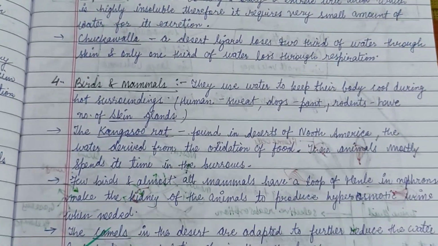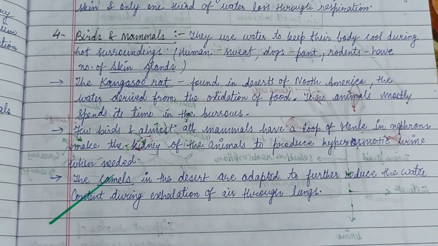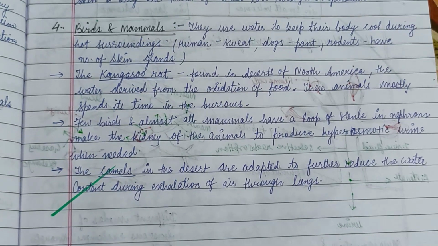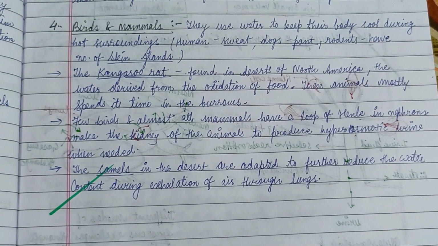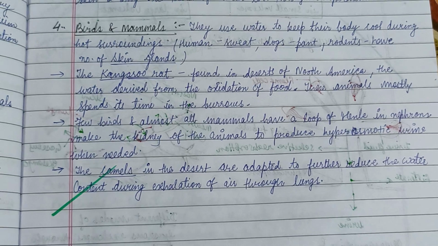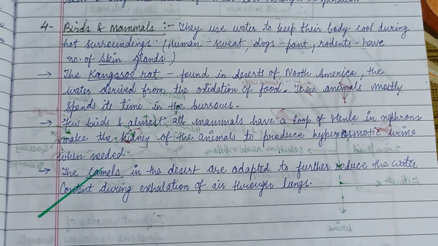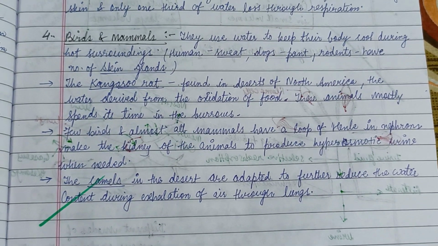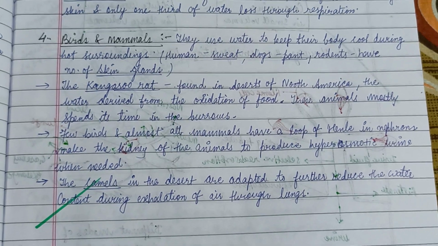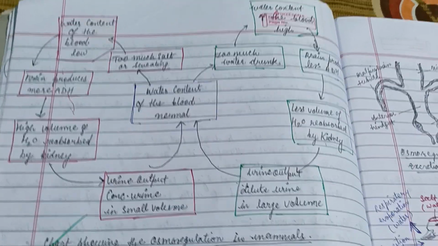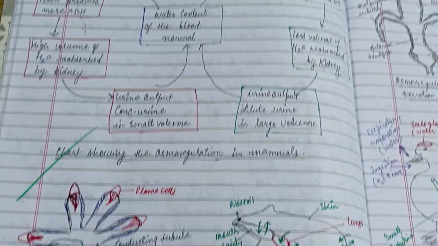So in reptiles, birds and mammals, for example the kangaroo rat found in the deserts of North America, water is derived from the oxidation of food. These animals mostly spend their time in burrows. The camel in the desert is adapted to further reduce water loss during the exhalation of air through the lungs. So here is a flow chart of osmoregulation in mammals.